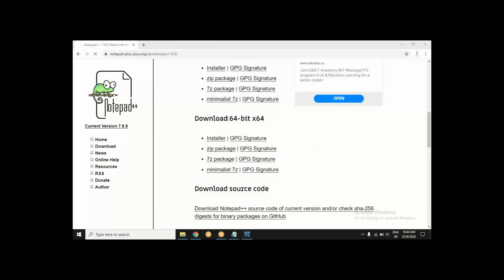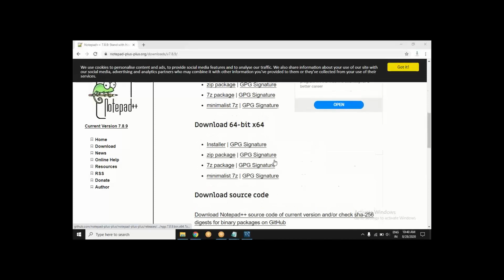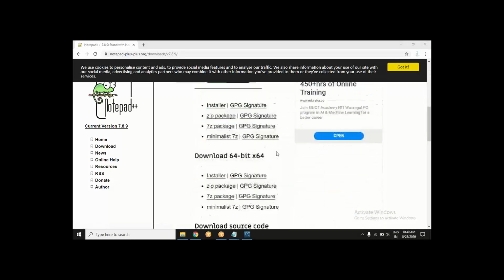Fine. Maybe check out your machine. If it is 64-bit, then you should choose the 64-bit version. And it will do.